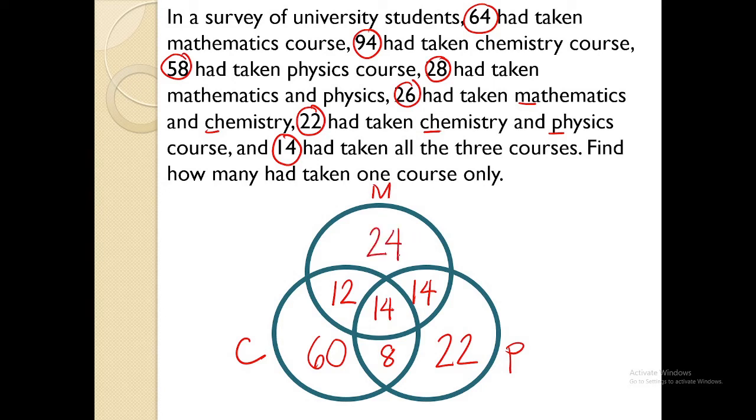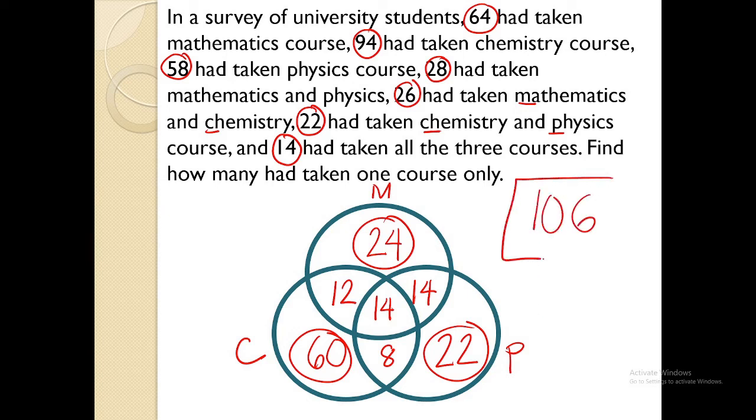Let's go to the question. How many students had taken one course only? So I'll be adding 24, 60, and 22. So 24 plus 60 plus 22, you will get 106 students who are taking one course only.